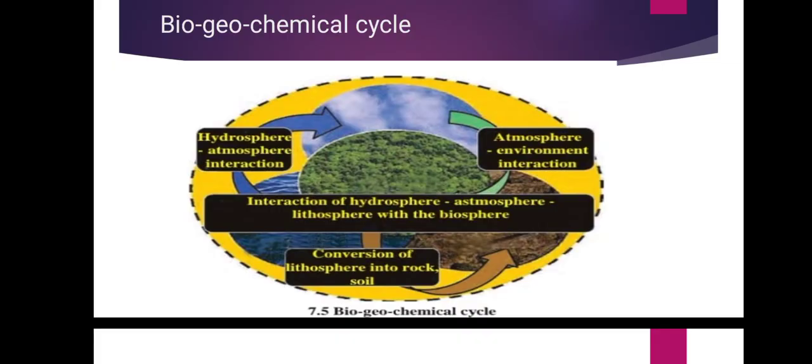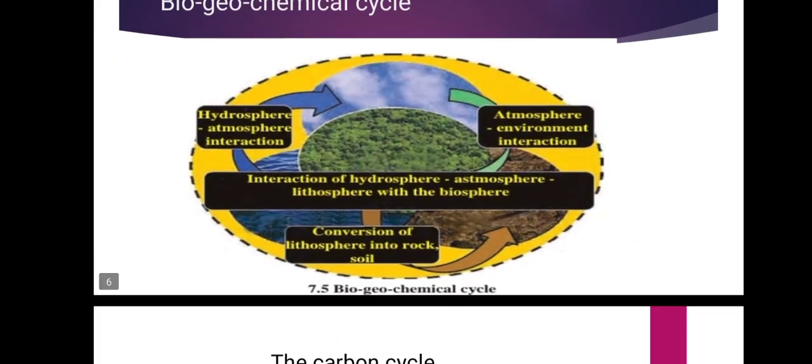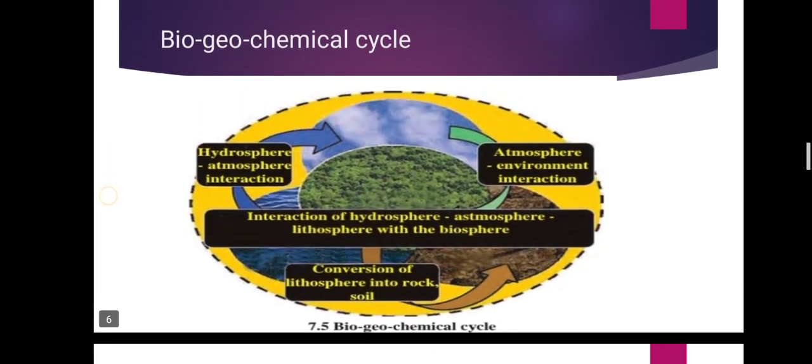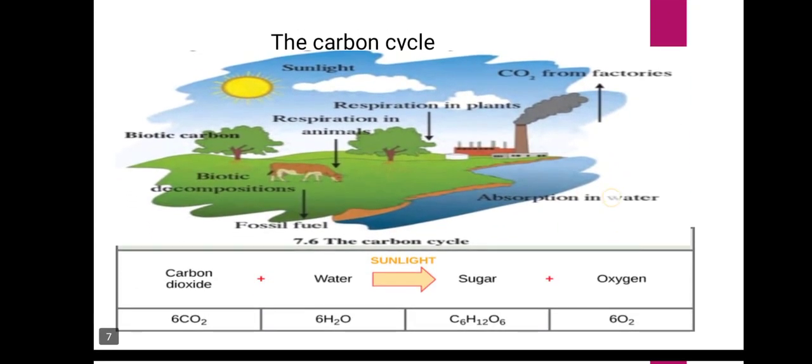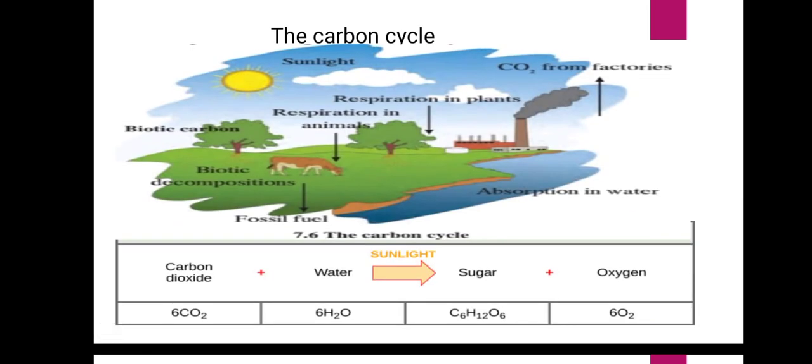So let's study the types of biogeochemical cycle. There are two types: gaseous cycles and sedimentary cycles. In a gaseous cycle, the main abiotic nutrient material accumulates in the earth's atmosphere, whereas in a sedimentary cycle the main abiotic nutrient material accumulates in the soil, sediments and sedimentary rocks of the earth. Let's move towards the next topic, the carbon cycle.